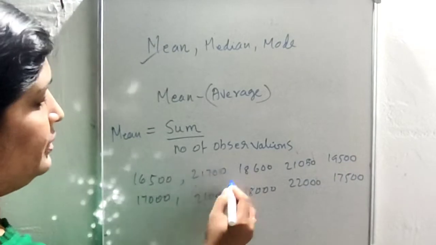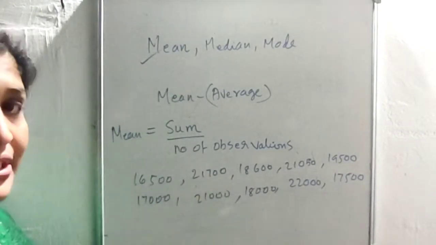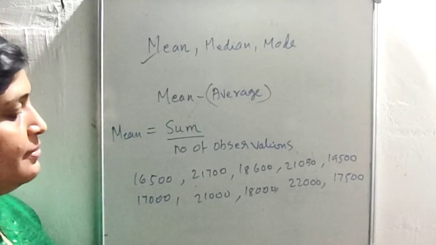These are the monthly income of 10 families in a neighborhood. Okay, then how do we find its mean?